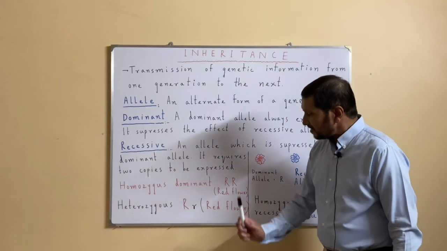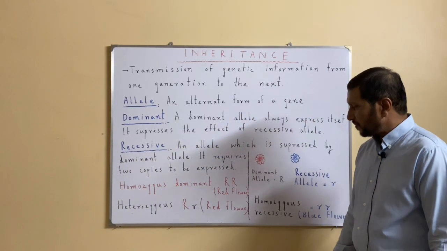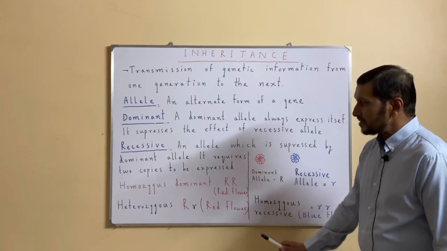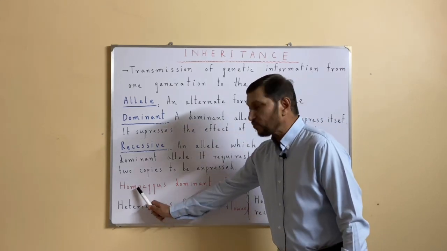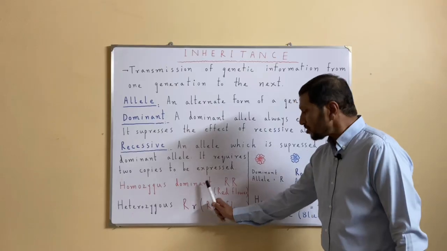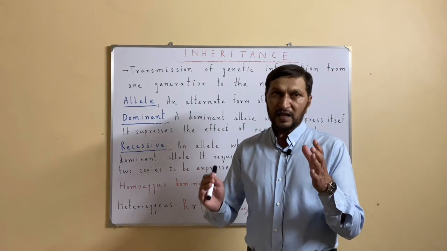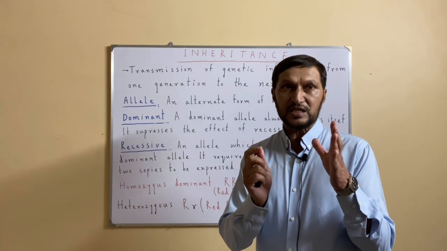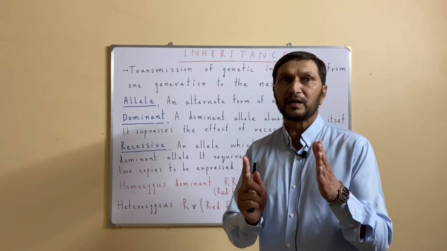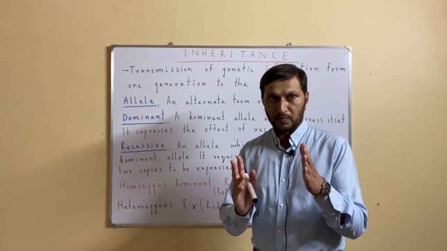Right. Another thing which I would like to explain in this lecture is homozygous. Homo means same. So homozygous dominant means that, as I mentioned, the alleles are present in pair form on the two chromosomes.